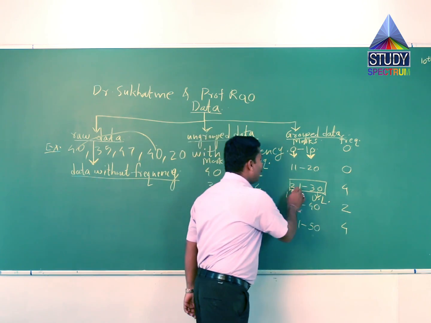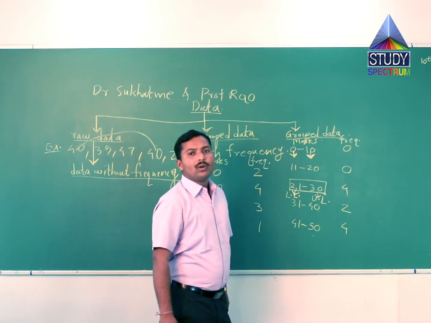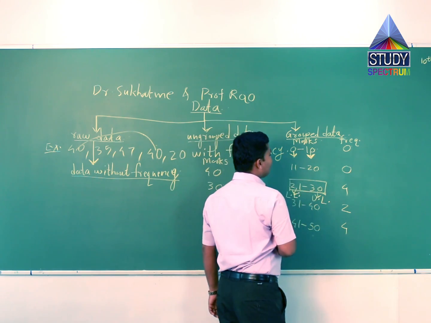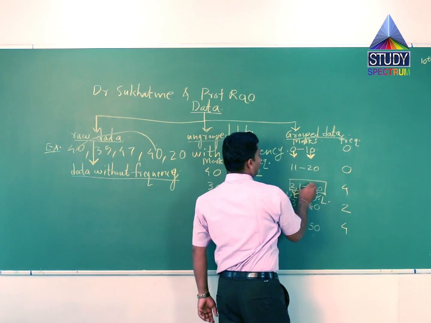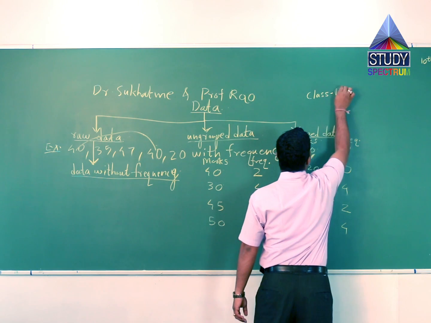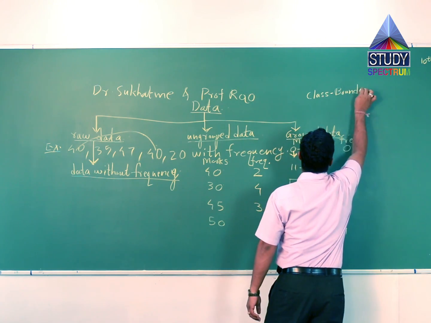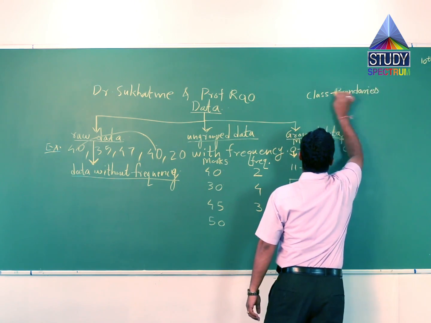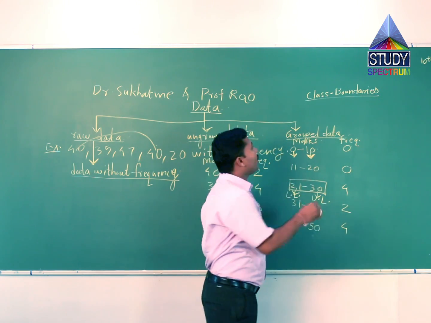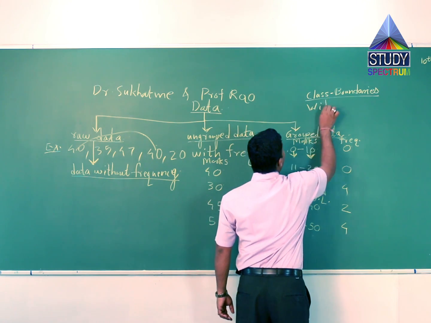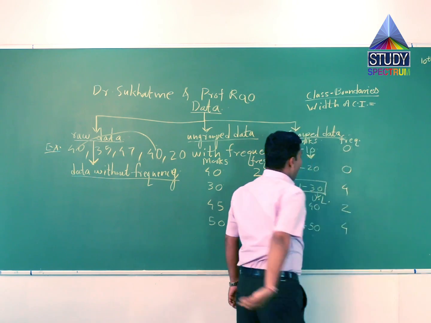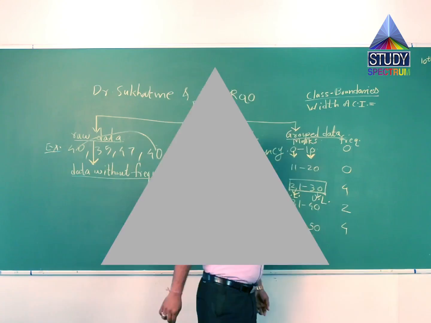Also we discuss the width of the class interval. What is the meaning of width of class interval? Class boundaries we have discussed. Now, very important, the width of class interval. What is the formula?